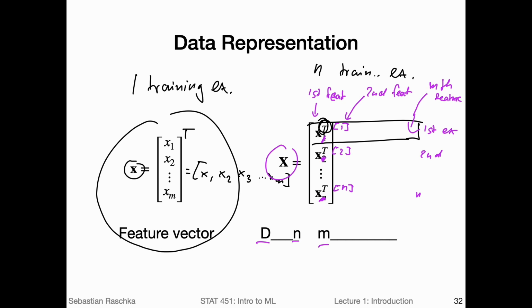Okay, so if you don't know it, I think it's probably hard to guess. It's a little bit of an awkward name, but it's called the design matrix. So that's the design matrix notation. And we will use that design matrix usually to refer to the training set or in general to datasets in machine learning. So that is a very common representation and something you should ideally be familiar with.